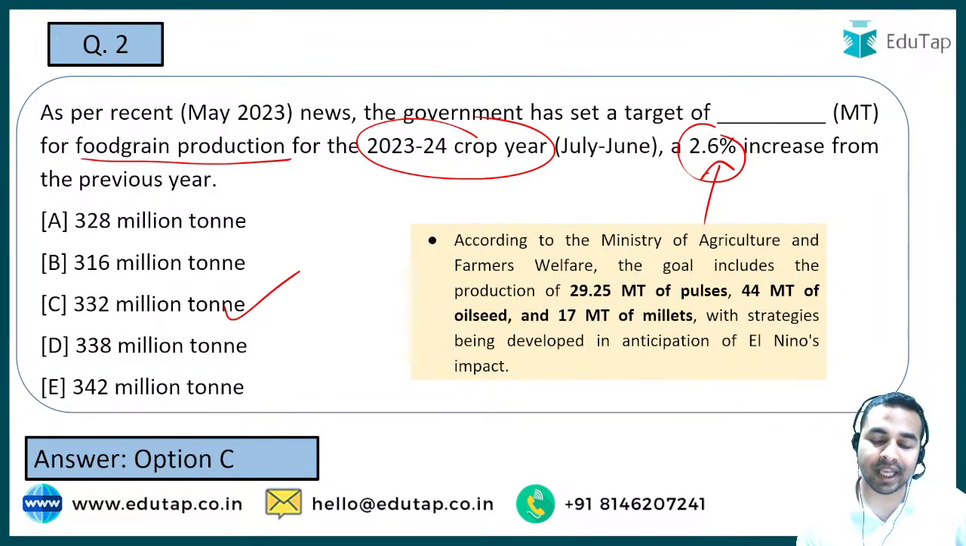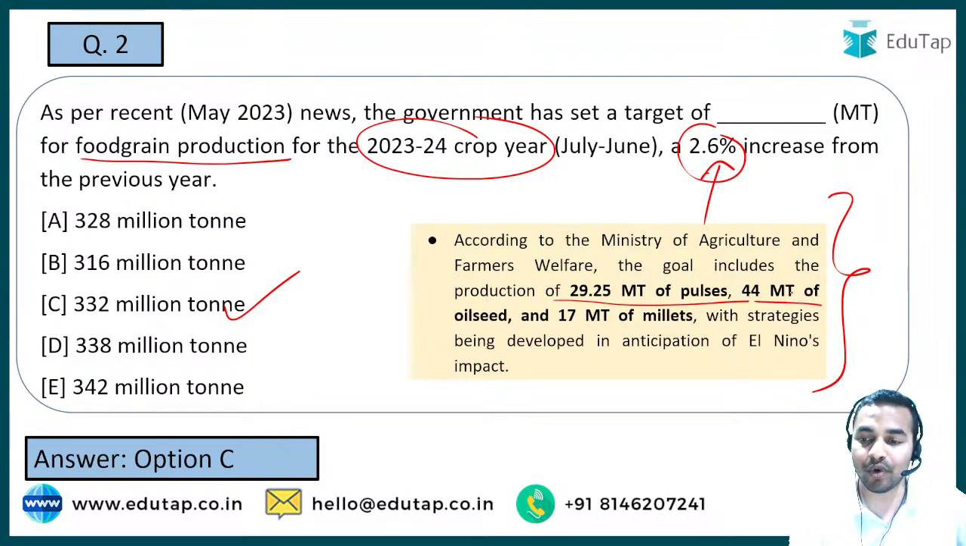और अगर हम यहाँ देख सकते हो आप additional information के अंदर, that the goal includes the production of 29.25 MT of pulses, 44 MT of oilseed and 17 MT of the millets. So these are the important points that you must cover.